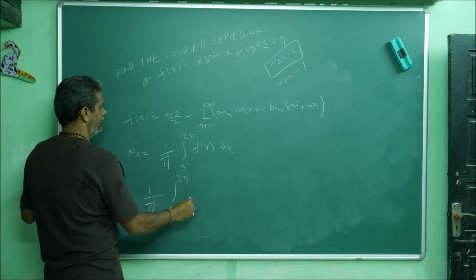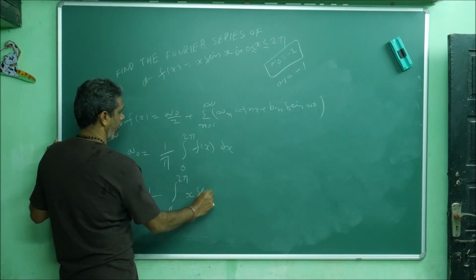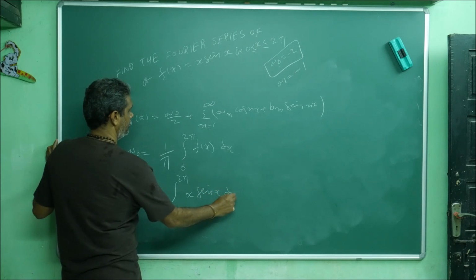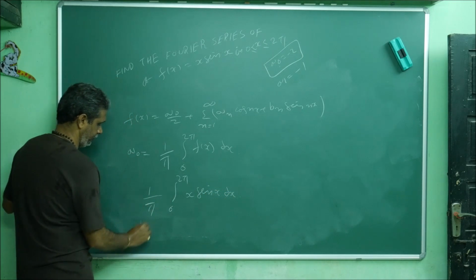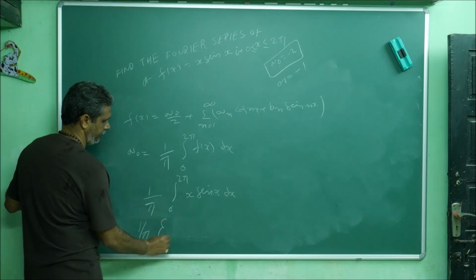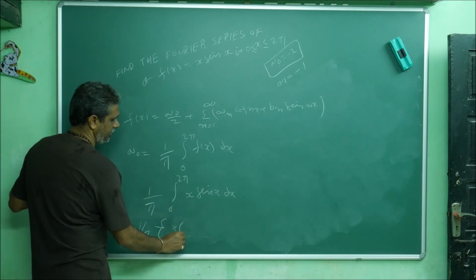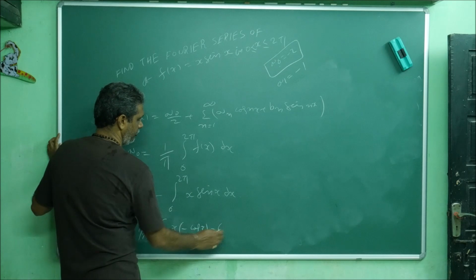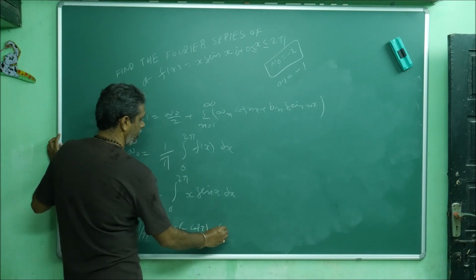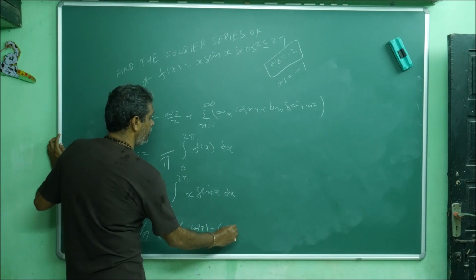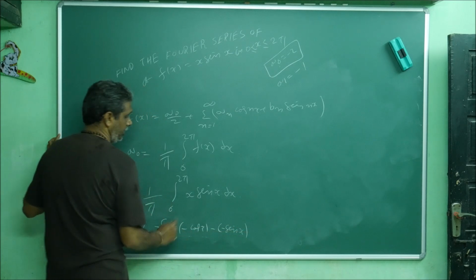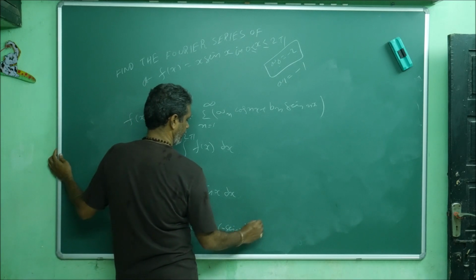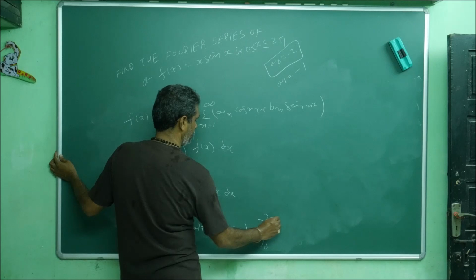What is my f of x? x sin x. Do the by parts. 1 by pi, x sin x: differentiation of x is 1, minus cos x minus what you integrated, again you can integrate, minus sin x. Apply the limits x from 0 to 2 pi.